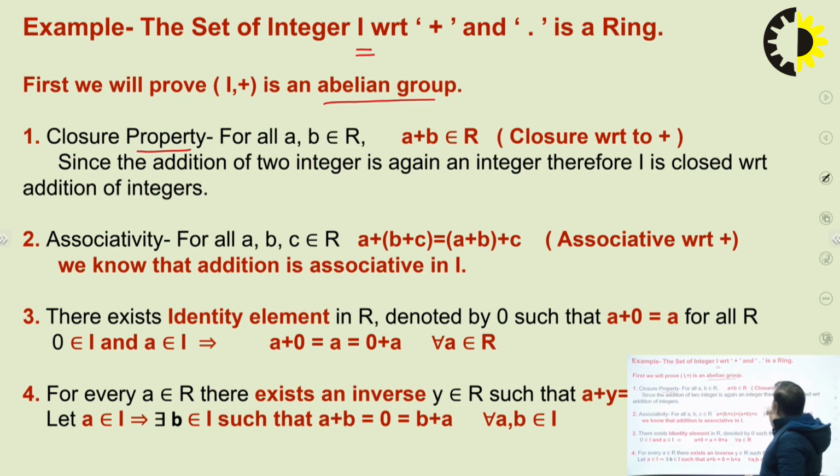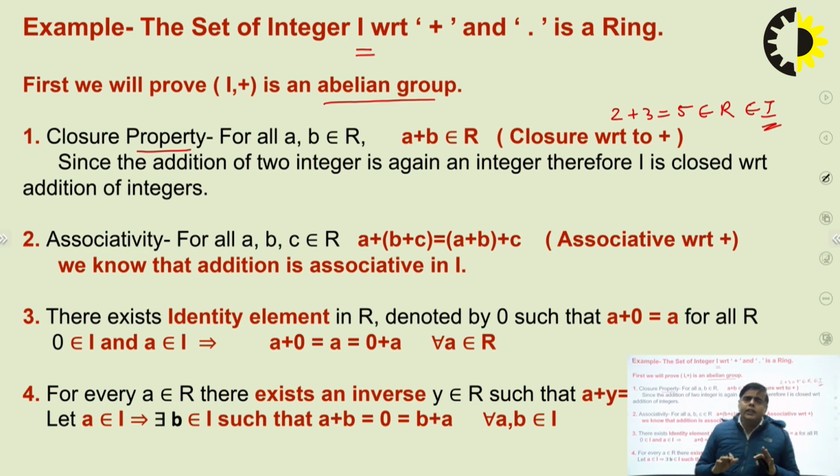Suppose we are taking two elements 2 and 3. 2 plus 3 is 5, and 5 belongs to R, or we can say belongs to I, because in this ring we have the set of integers. Now we can generalize it. Whichever two elements A and B you take from the integers, their addition always belongs to the integers. So we can say the group of integers is closed under addition.